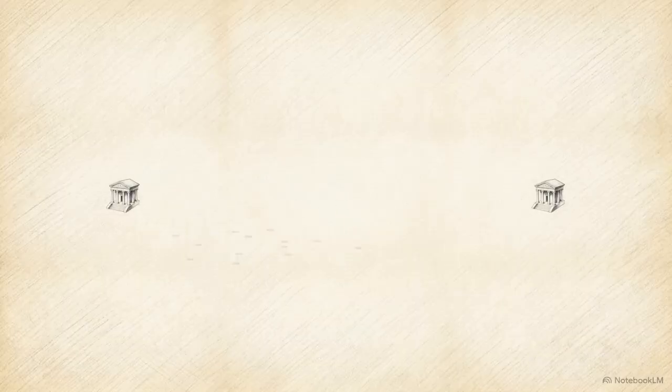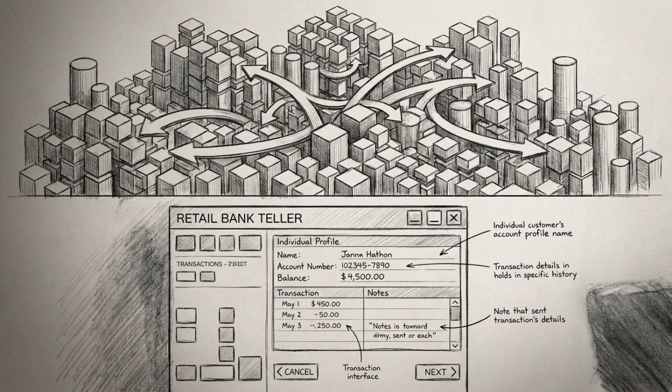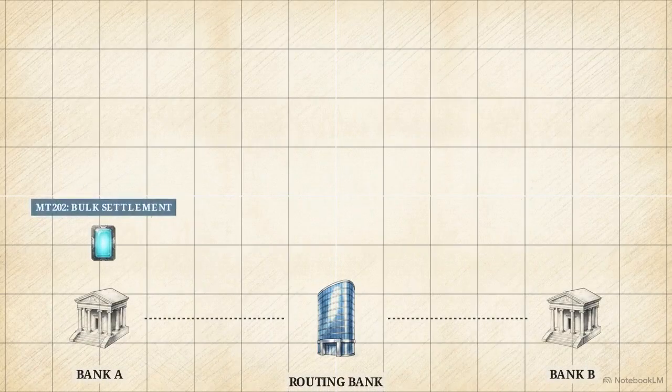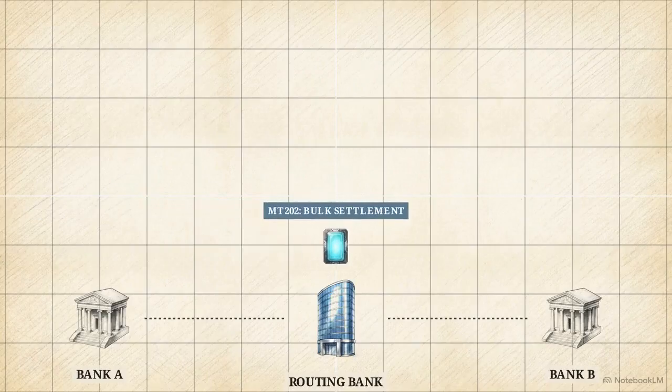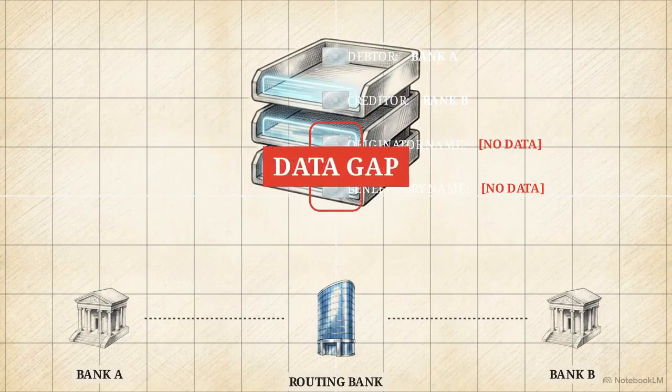This creates a paradox. If a routing bank only sees a bulk settlement between Bank A and Bank B, it lacks the data required to perform compliance checks on the humans actually sending the money. This data gap forced the global financial system to alter its core messaging architecture. In correspondent banking, banks hold funds for each other across borders using Vostro and Nostro accounts.